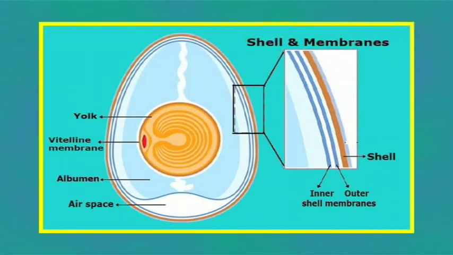Shell membrane. In the egg of the chick, the shell membrane is found around the albumin and it is a double membrane. The two membranes adhere closely and are separated by an air space at the blunt end of the egg. This membrane is formed of keratin.